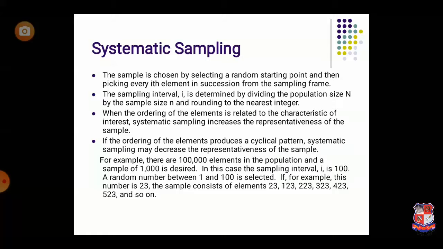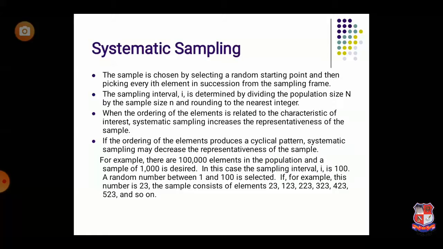So after that, with an interval of 10, 5 plus 10 is equal to 15, 15 plus 10 is equal to 25, 25 plus 10 is equal to 35. So those whose enrollment numbers are 5, 15, 25, 35, 45, they will be selected as the sample. So this is an example of systematic sampling, where the researcher follows some system for selection of a sample. First they need to decide the interval.